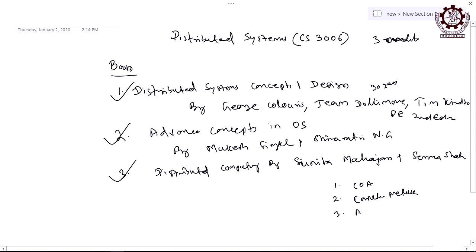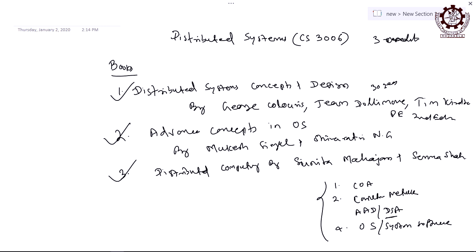And the third one is algorithm analysis and design, and data structures and algorithms. So, these 2 subjects are also equally important. And fourth is operating systems, or we can say system software. So, these subjects are prerequisites for this subject, or we can say that distributed systems are floated on top of these subjects.